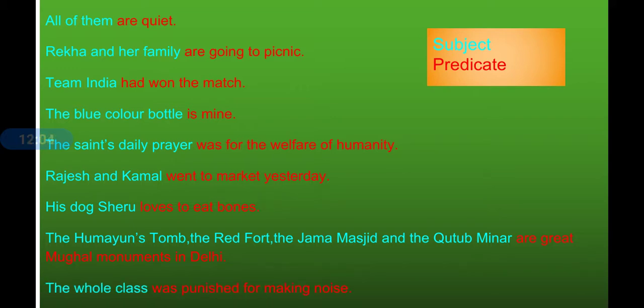The whole class was punished for making noise. Who was punished for making noise? The whole class. So the whole class is the subject here. Was is the verb, and was punished for making noise, other than the subject, whichever part of the sentence is there, that is the predicate.